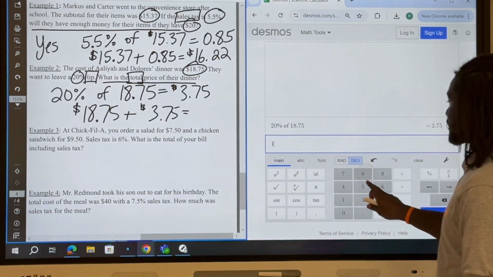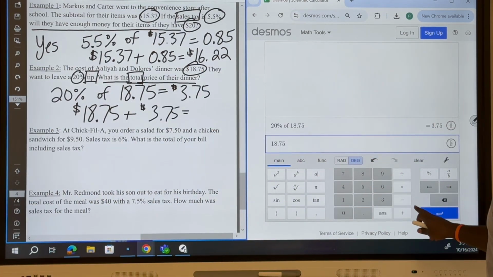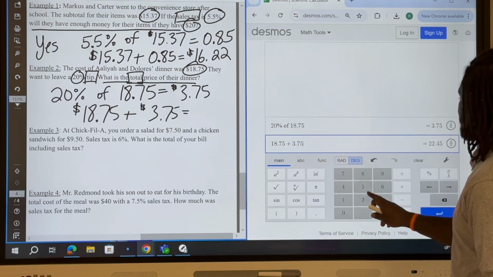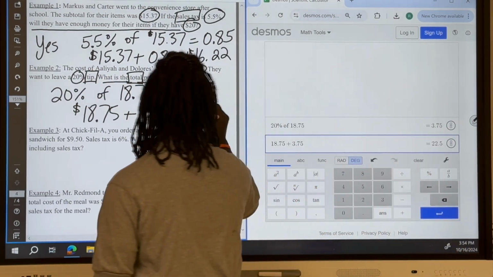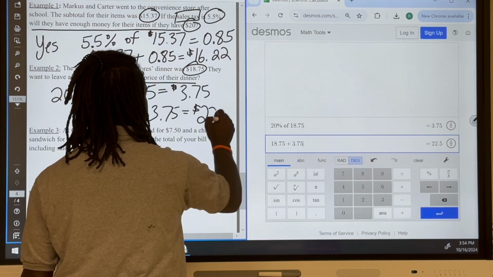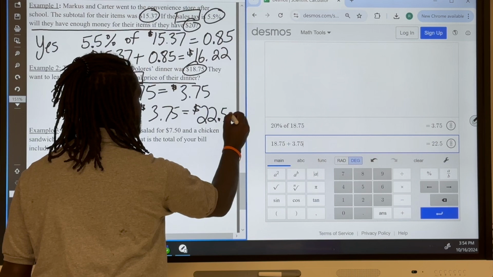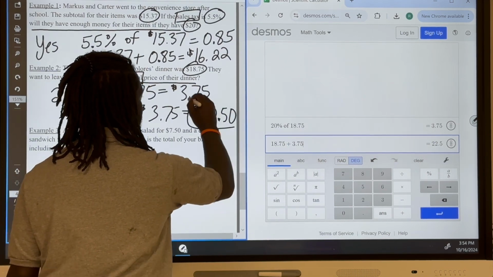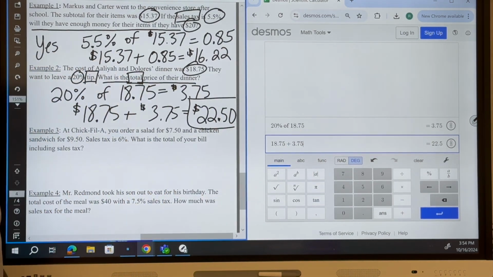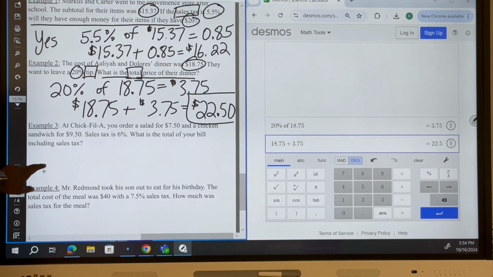So $18.75 plus $3.75, and that's going to give me my total, which is $22. And now it's 0.5. Remember, money has 2 decimal places, so it is $22.50.